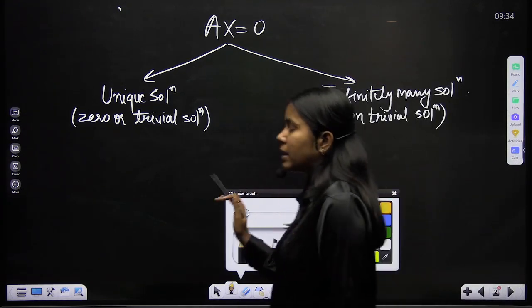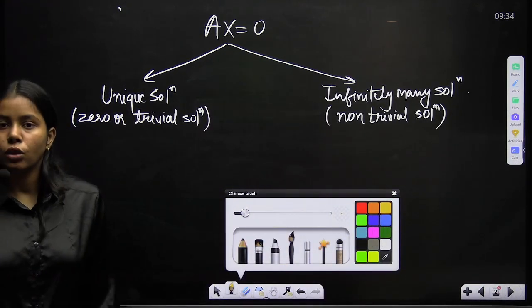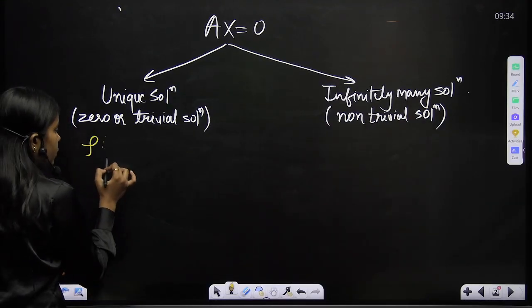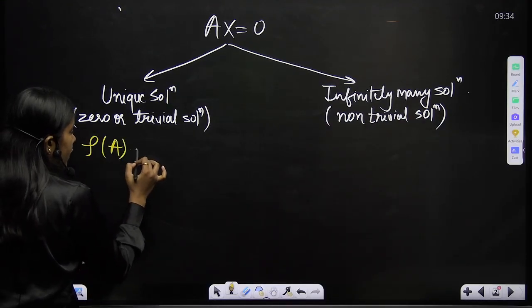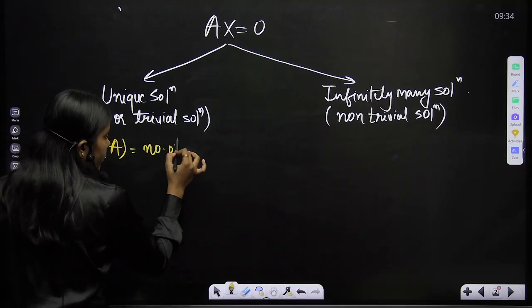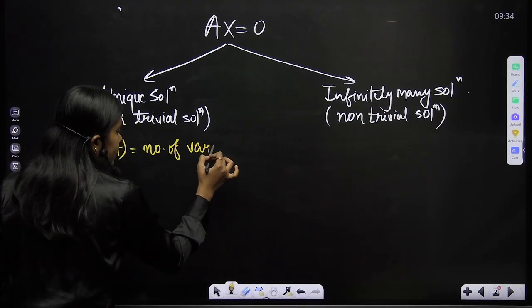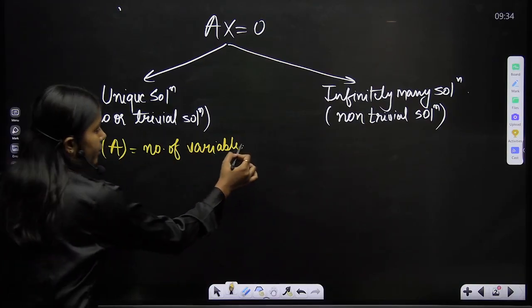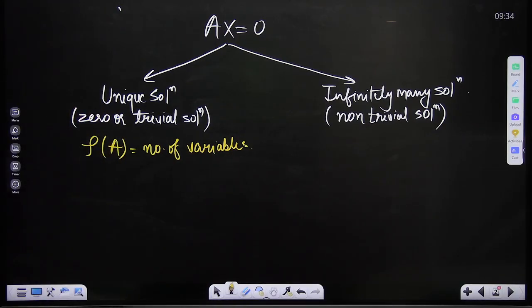Now the question arises: when does this system have only the zero solution? The system would have the zero or trivial solution when rank of A is equal to the number of variables given in the system, then it has a unique solution.